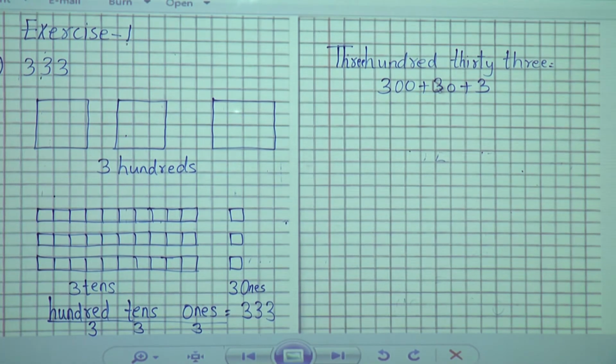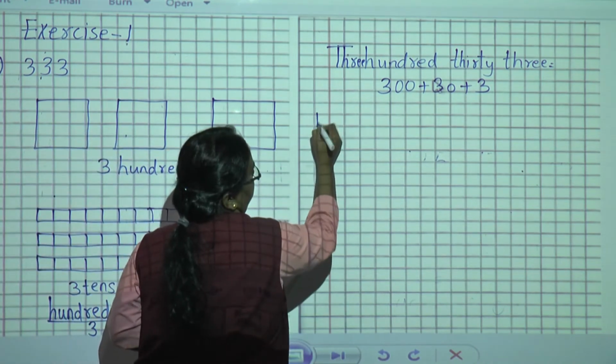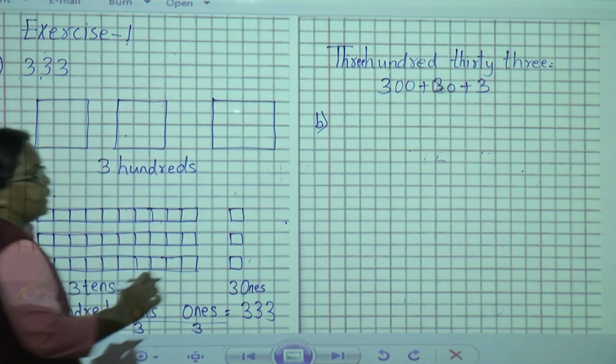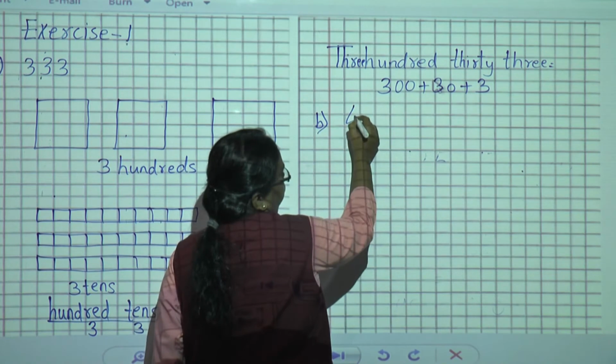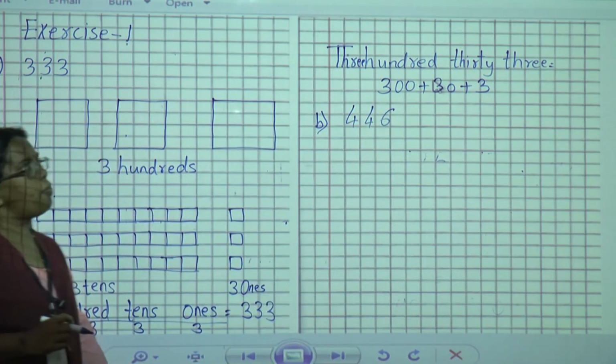The next example. 446. Now how will we do this?